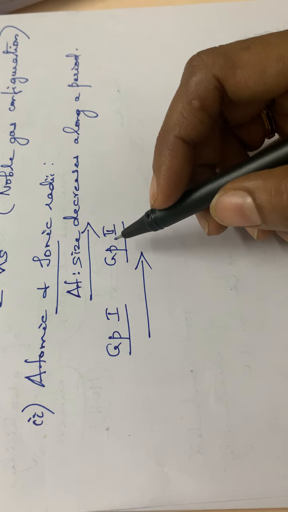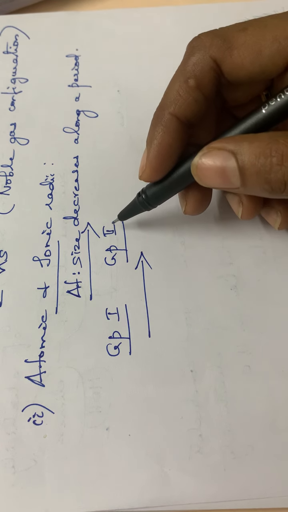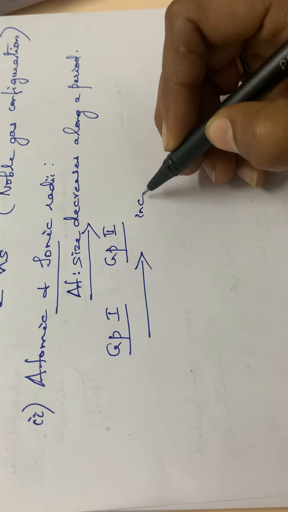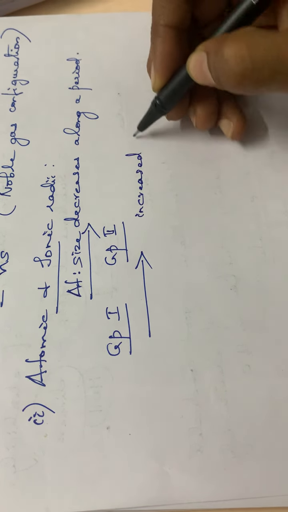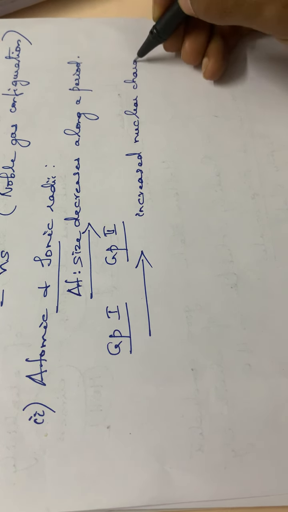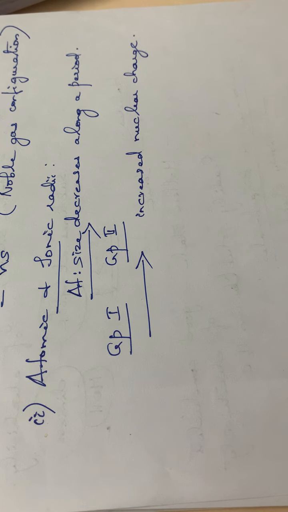This smaller atomic and ionic radii is due to the increased nuclear charge, because along a period one electron is added.